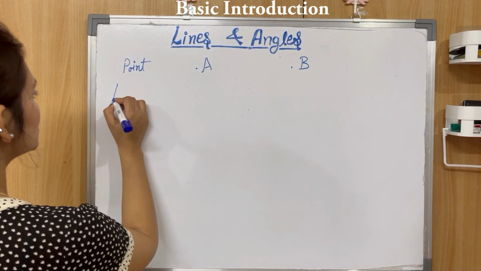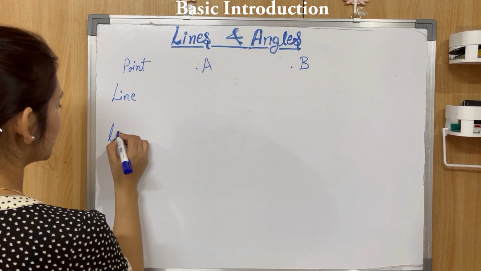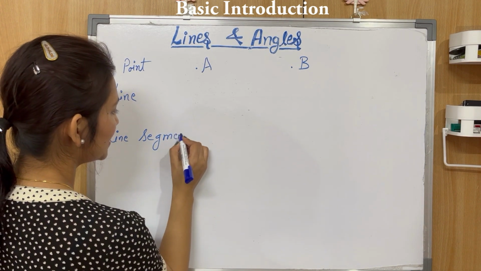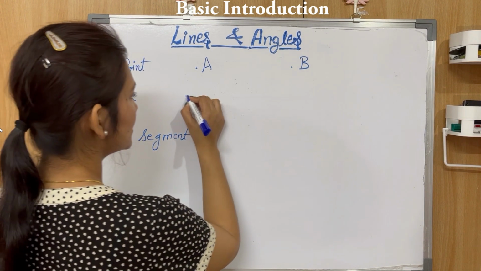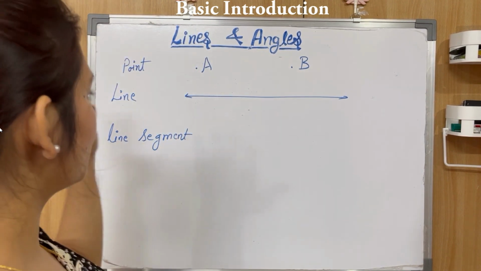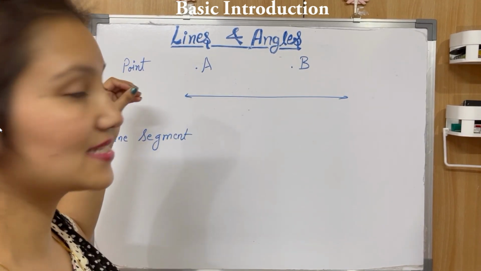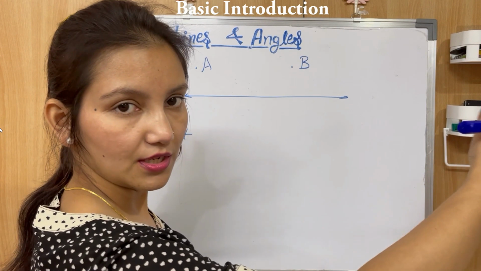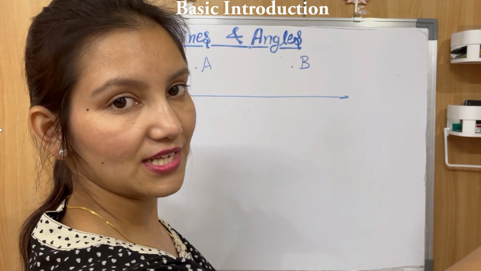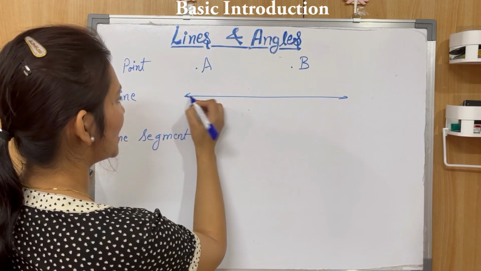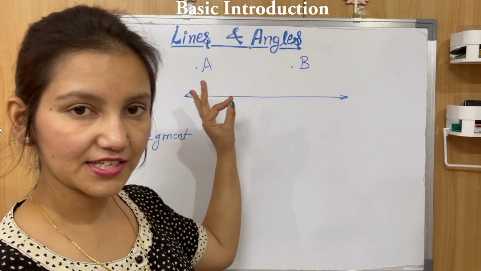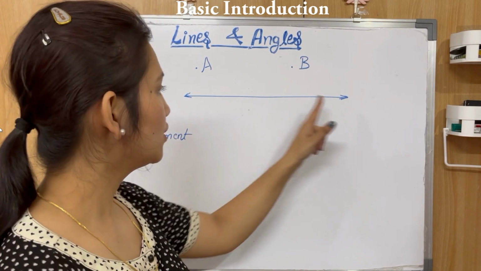Now next come two terms, line and line segment. There is a major difference between these two. Let's see what that is. A line is like this. You don't know where this line has started and where it will end. It is limitless. It can extend to infinity, both ways. This arrow denotes that it can extend to infinity. So it has no starting point and no end point.